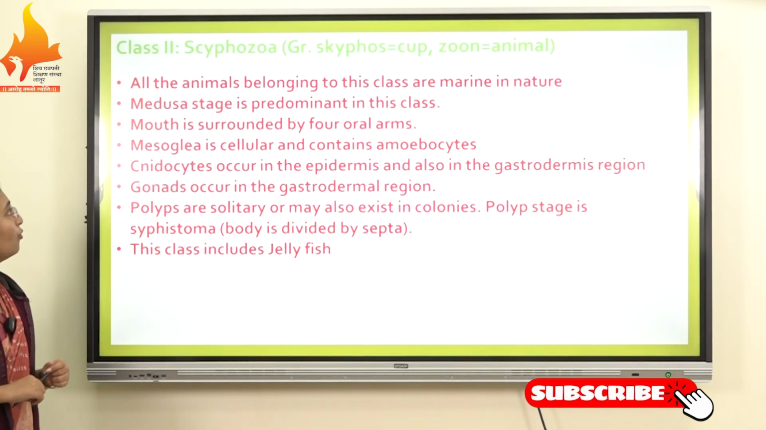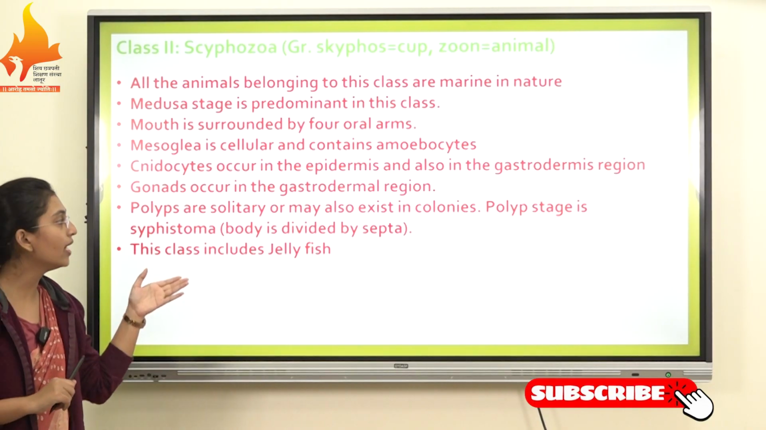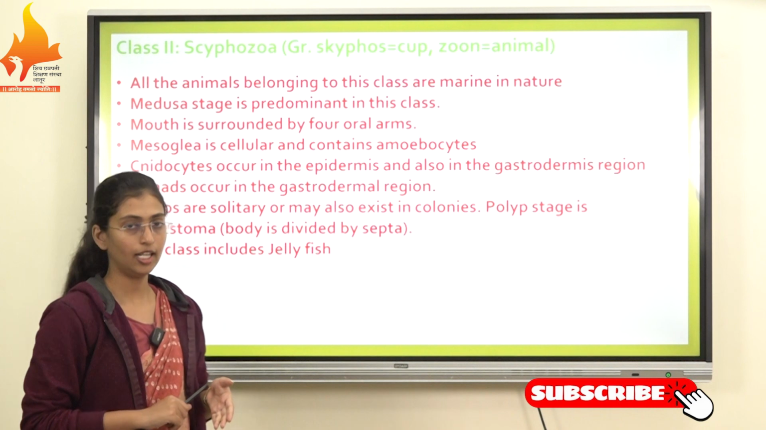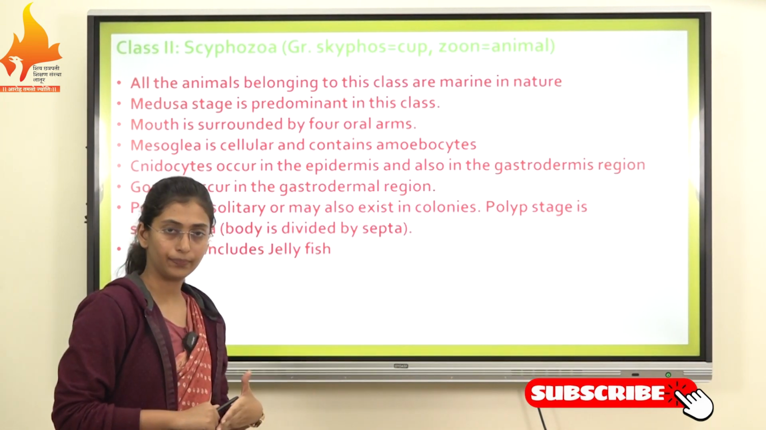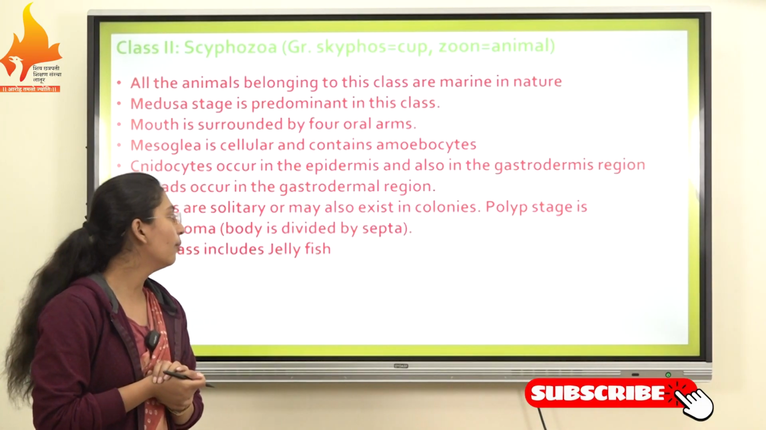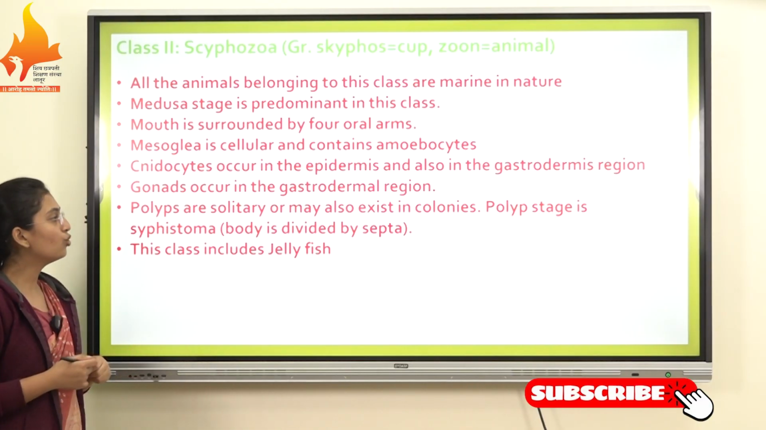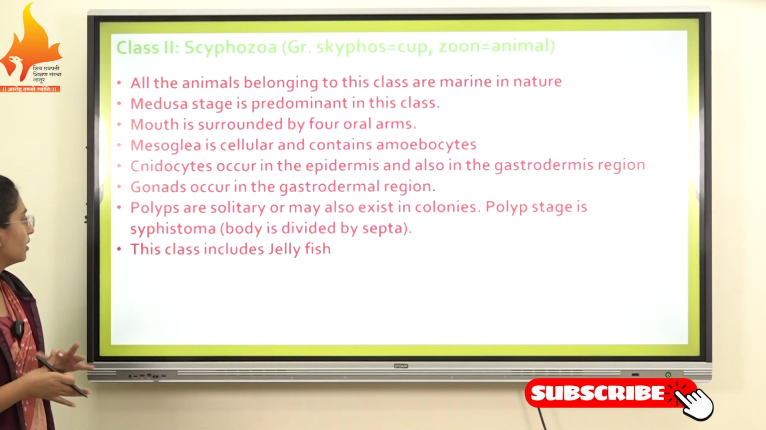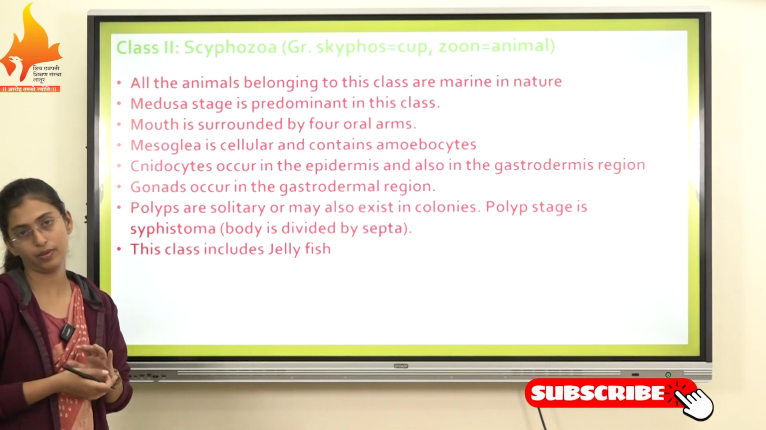Next characteristic of this class Scyphozoa: polyps are solitary or may also exist in colonies. If we see in Scyphozoa, polyps are present. They are solitary or they may live in colonies. The polyp stage is the scyphostoma. The body is divided by septa. So in the scyphostoma polyp stage, septa are present in the body.